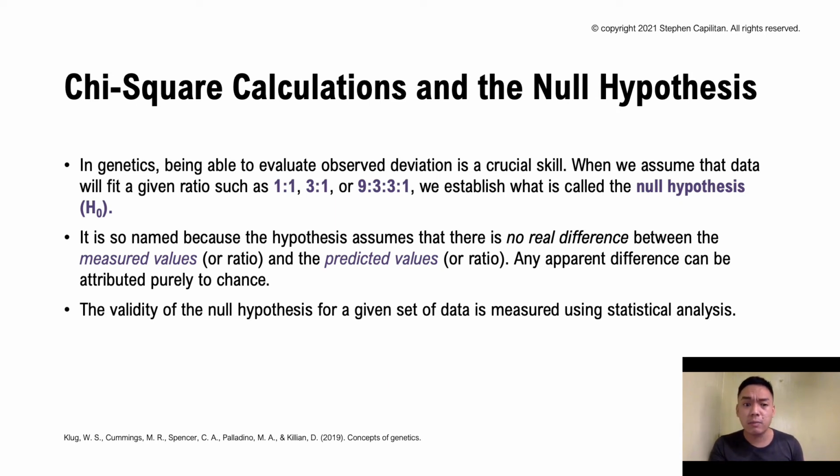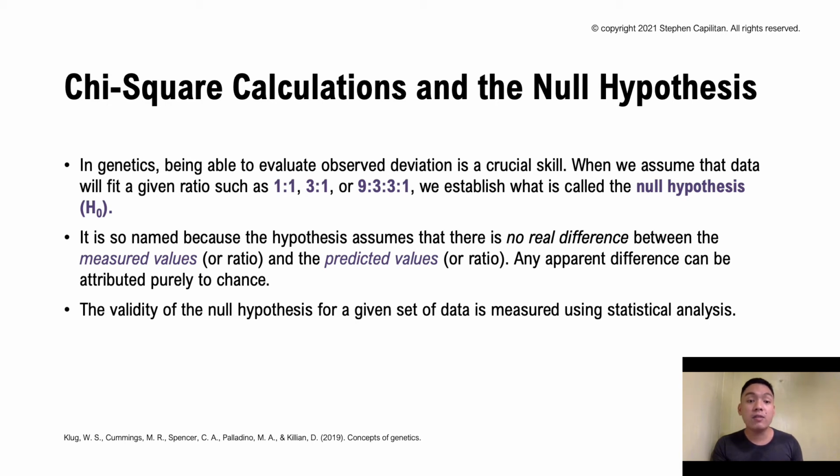It is so named because the hypothesis assumes that there is no real difference between measured values, or the ratio, and the predicted values. There's no real difference, and any apparent difference can be attributed purely to chance.